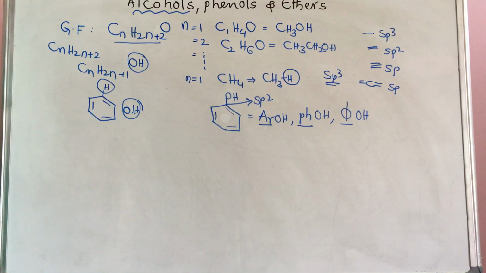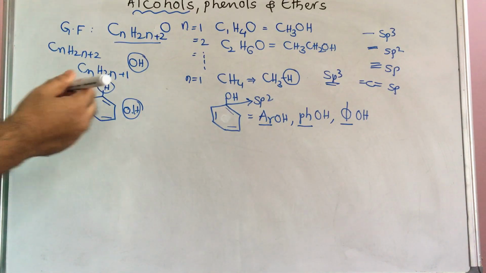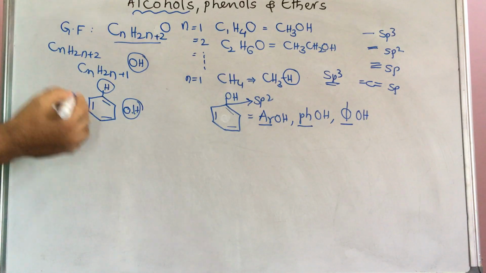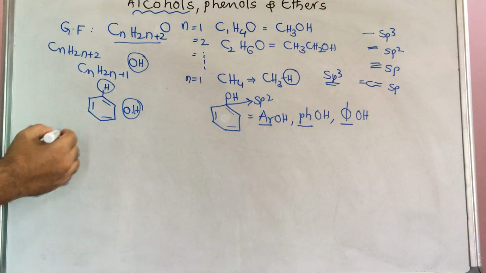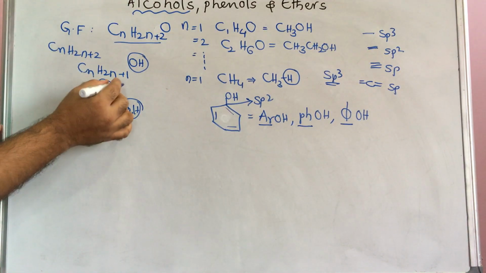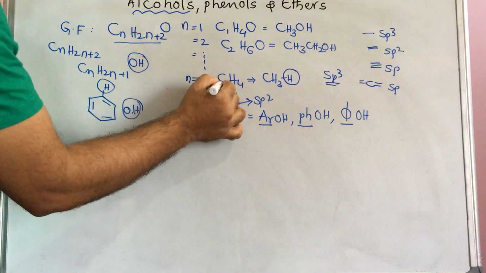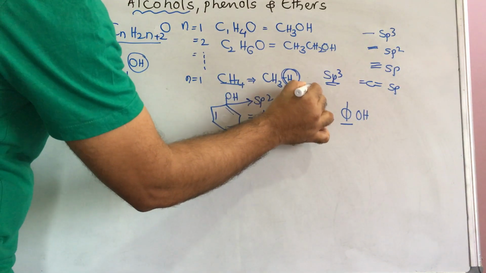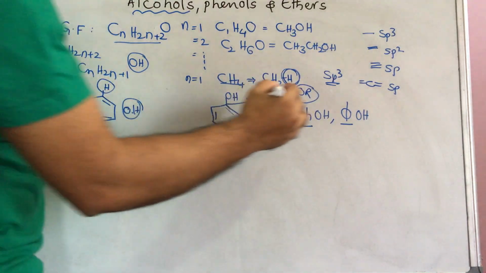In that also ethers are present. Later we will discuss ether, but a small discussion now. In a hydrocarbon such as methane, if an H is replaced by an OR group, an alkoxy group, then it is called an ether.